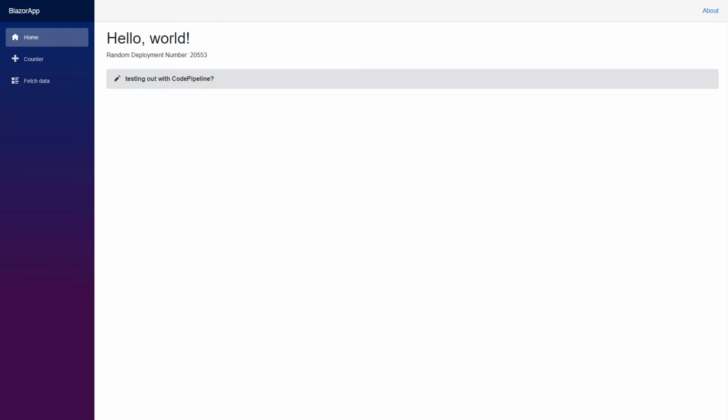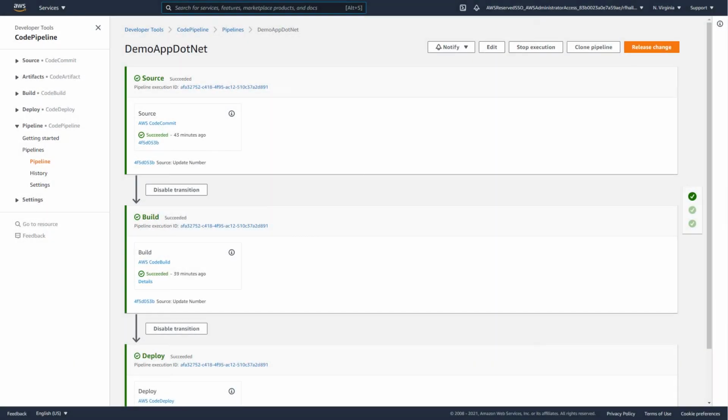Now, let's take a look at our CodePipeline. Here we are at CodePipeline for our demo app for .NET. As you can see, the source is in AWS CodeCommit, our build is using CodeBuild, and our deploy is using CodeDeploy. As well, the last pipeline execution was successful in all three of these stages. In order to simulate an actual development environment, I had to take some automation steps to routinely update this pipeline. Let's go ahead and take a look at what that looks like.